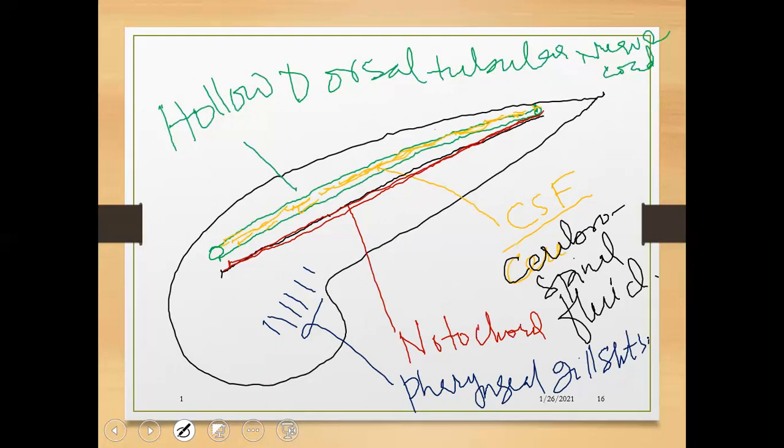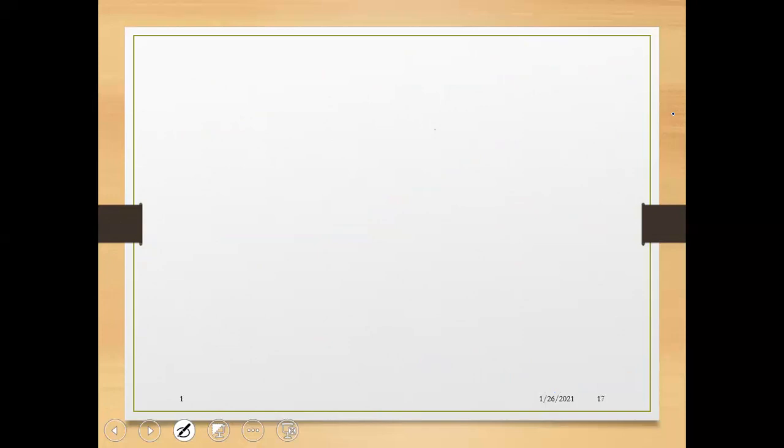This is the embryo of any chordate, and this chordate embryo possesses four basic characters. This one is a tail, but this tail is exceptional. In a few organisms it develops, and in a few it does not. Like the human being, we cannot develop the tail, but other organisms have the ability to develop the tail. Then the hollow dorsal tubular nerve cord, and the other is the tail. The third one is the pharyngeal gill slits.